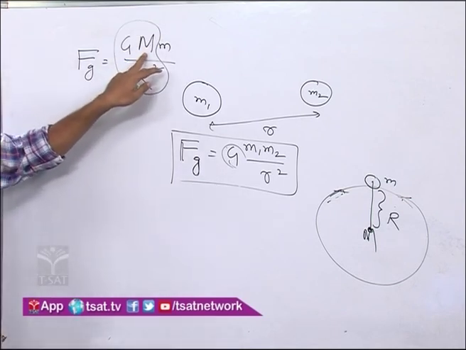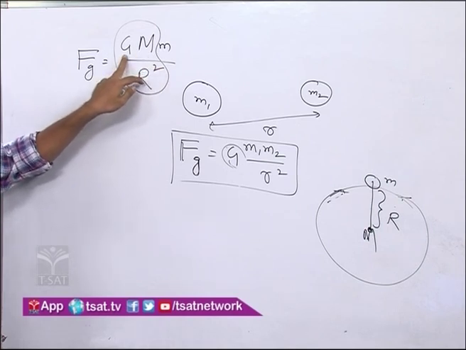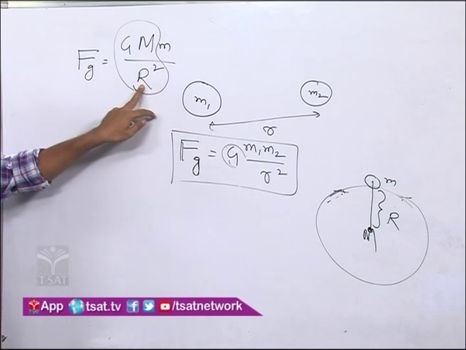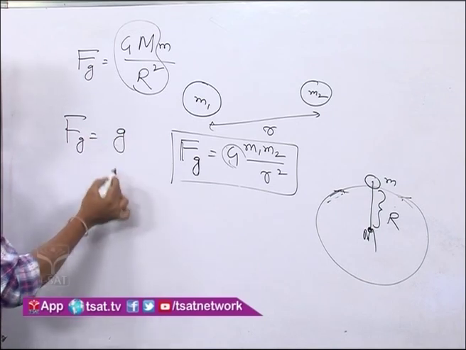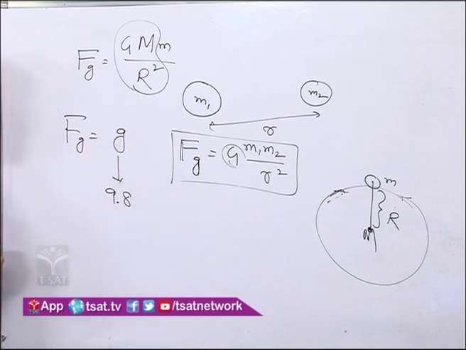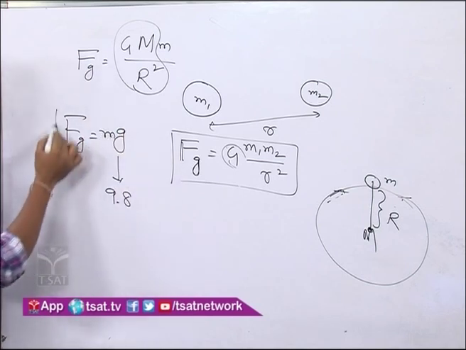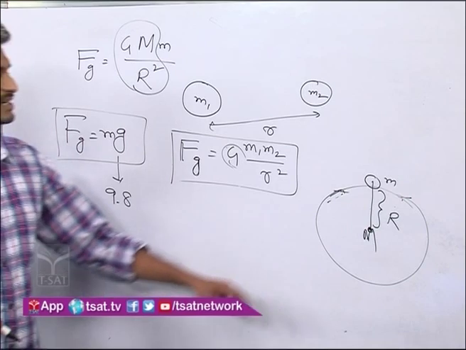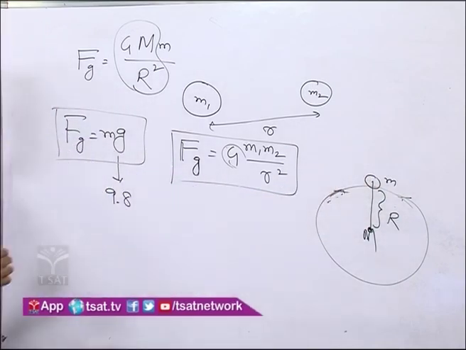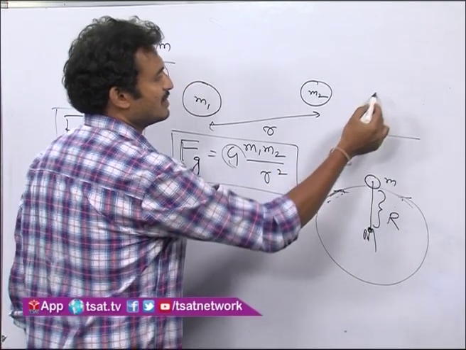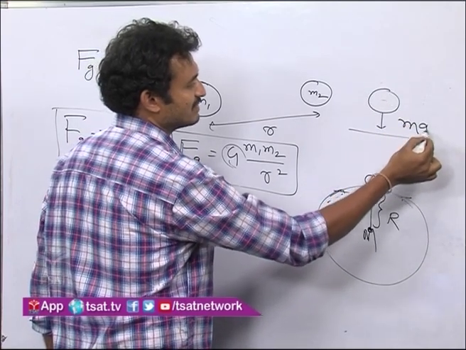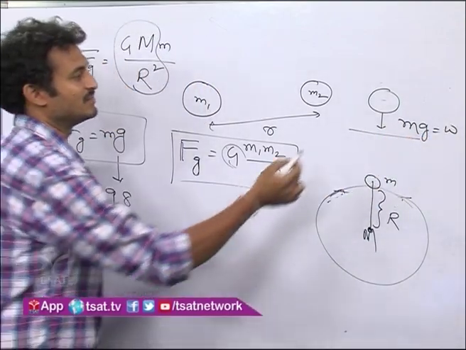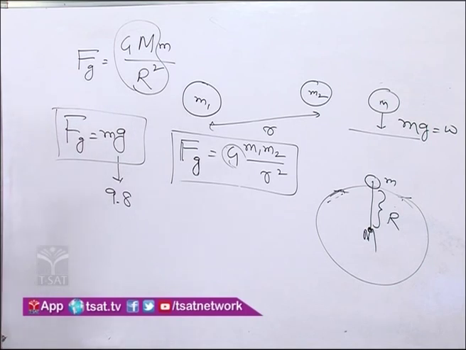Here capital M is the mass of the earth, G is the universal gravitational constant, r is the radius of the earth, and if you substitute all the values you will get g, the acceleration due to gravity, which is 9.8 on the surface of the earth. So this is m into g. This is the force acting on an object on the surface of the earth, also called the weight of the object. The force exerted on an object due to the earth is called weight. So weight W is equal to mg.